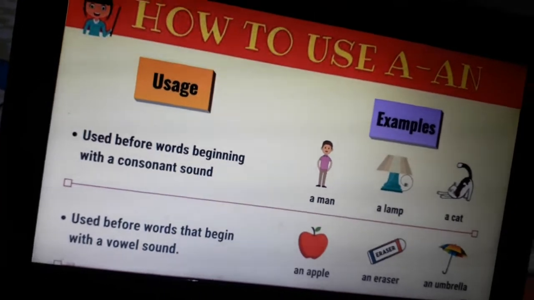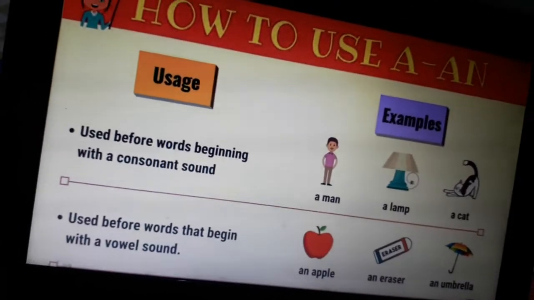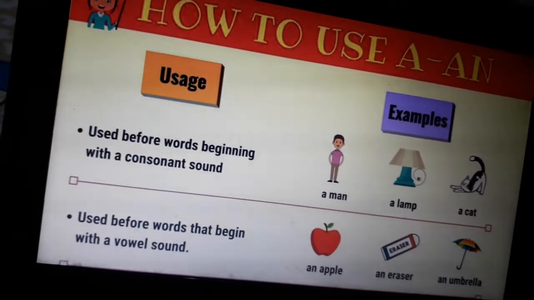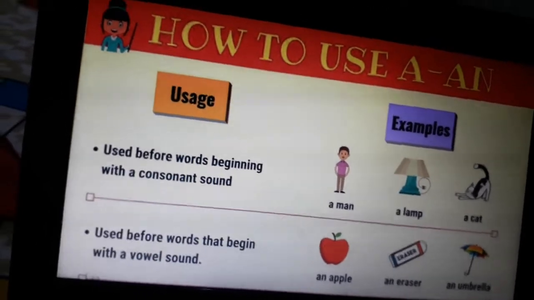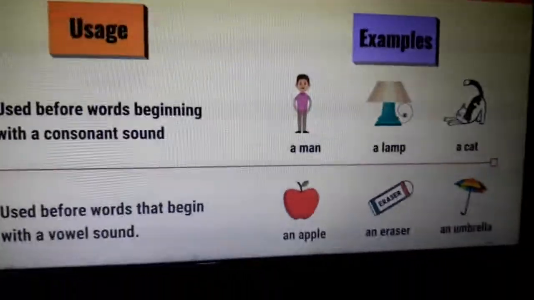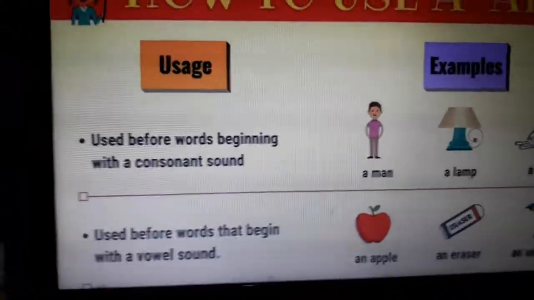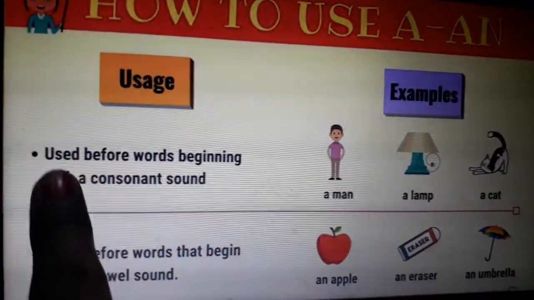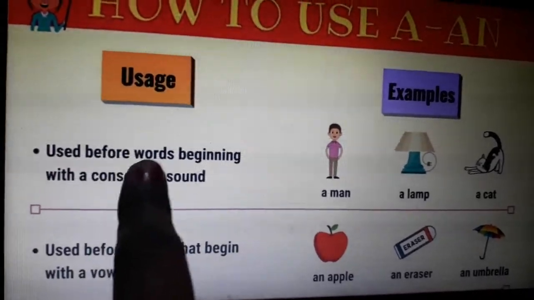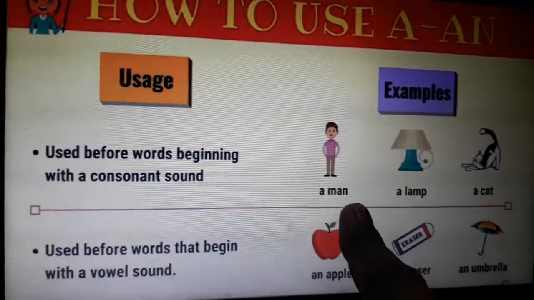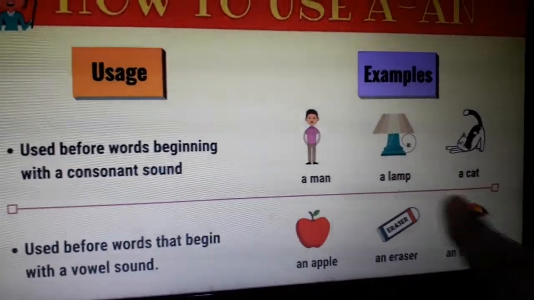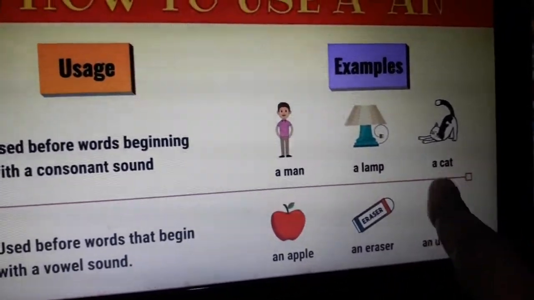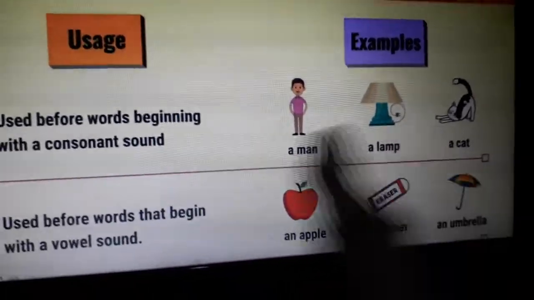Similarly, here also in English, we have 5 vowels. What are those 5 vowels? A, E, I, O, U, and the remaining others are known as consonants, right? So the very first rule, the basic rule of articles a and an: a is used before words beginning with a consonant, like a man, a lamp, a cat. See, m is a consonant, l is a consonant, c is a consonant. What are we using? We are using a.